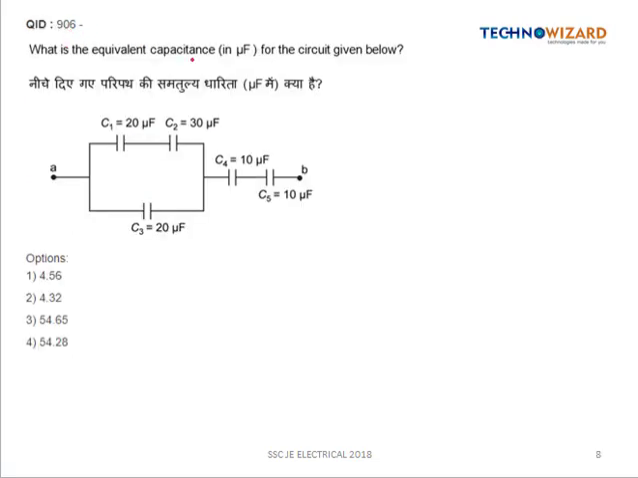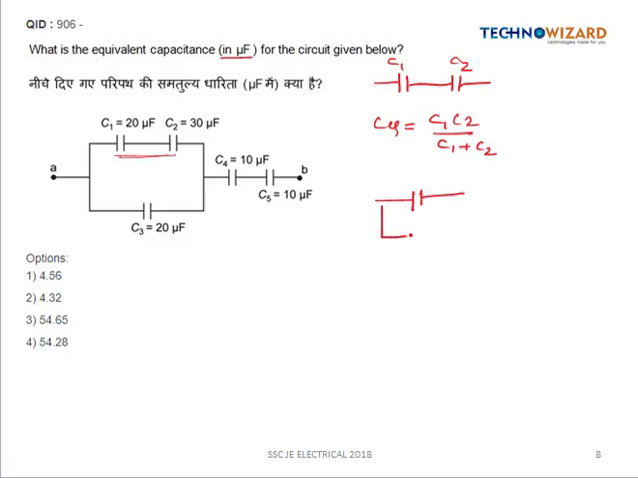what is the equivalent capacitance in microfarad for the circuit given below? So this is the circuit. So we know that when two capacitors are connected in series, the C equivalent will be given by the relation C1 C2 by C1 plus C2. But if the two capacitors are connected in parallel, then the C equivalent will be given by C1 plus C2.